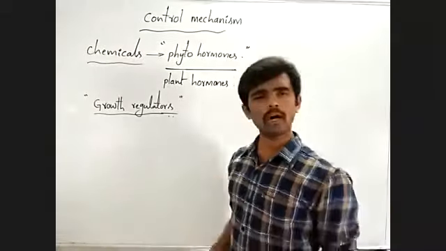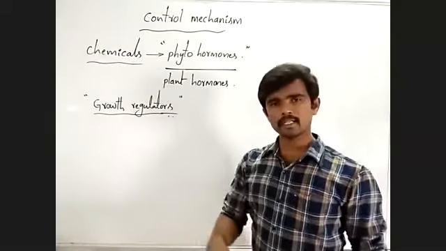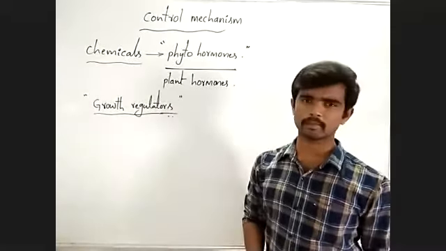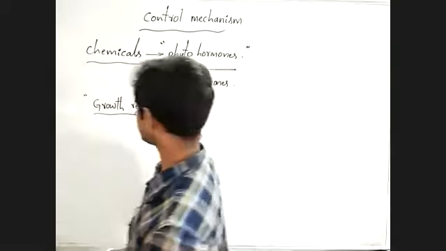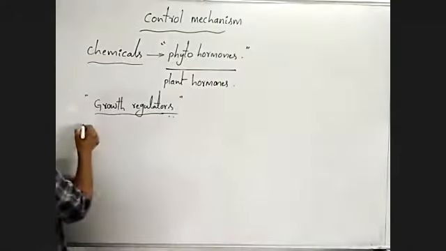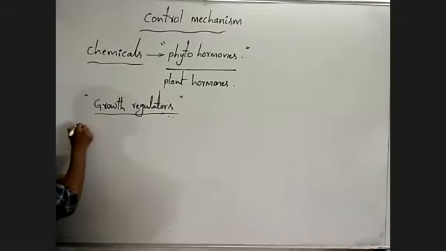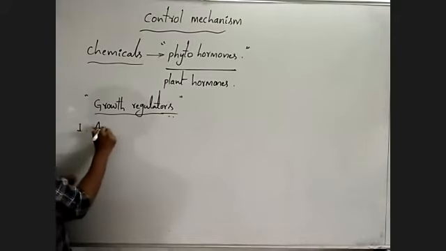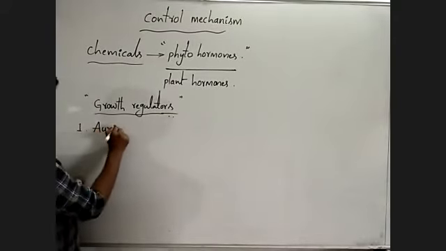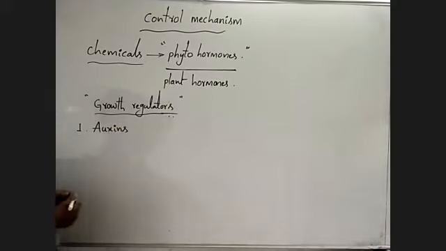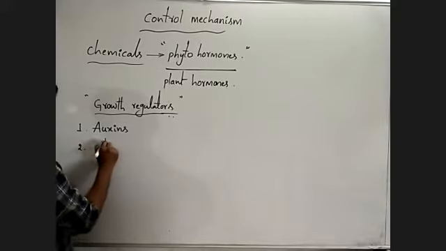How many phytohormones are there? Majorly here 5 phytohormones are present. What are they? First one, auxin. Next, second one, phytokinin.